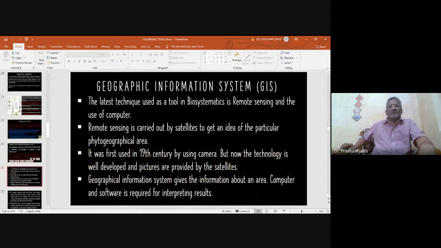Next, we are going to study another interesting topic, the geographical information system, which is known as GIS. Geographical information system is the latest technique used to study biosystematics, in remote sensing and the use of computers.